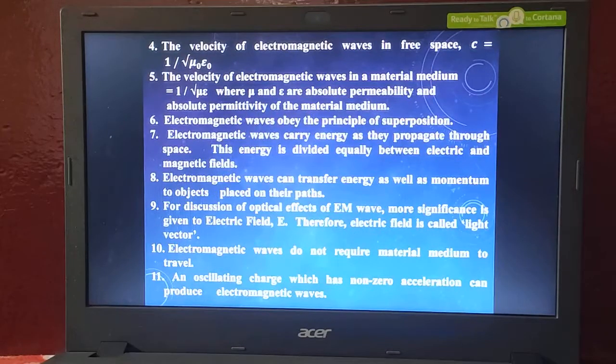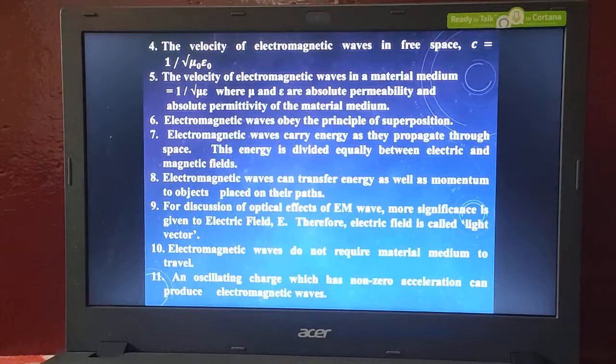Let us see some more properties of electromagnetic waves. The velocity of an electromagnetic wave in free space is c is equal to 1 over square root of mu naught into epsilon naught. Please see this formula very carefully. This is a very important expression of electromagnetic waves, that is, the velocity of an electromagnetic wave. Here we are not talking about the velocity of light, but the velocity of an electromagnetic wave. We may consider any electromagnetic wave: X-rays, gamma rays, UV rays, infrared rays, visible light, radio waves, microwaves. You may consider anything.